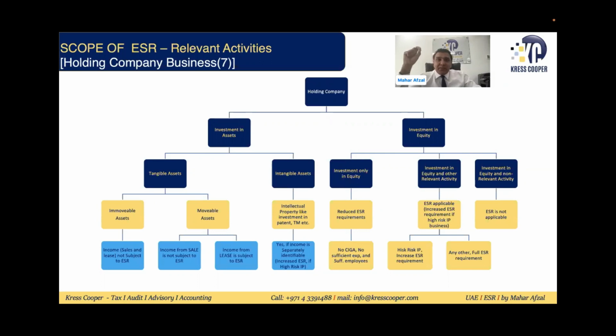So if the holding company is doing any other relevant activity, then we need to look into this. That other relevant activity is high-risk intellectual property business. We'll discuss in detail what is high-risk intellectual property business. If the company does high-risk intellectual property business, then it will be subject to the enhanced ESR requirement test. By default, it will be assumed that the holding company has not fulfilled ESR. They need to justify that they have fulfilled the ESR requirement.